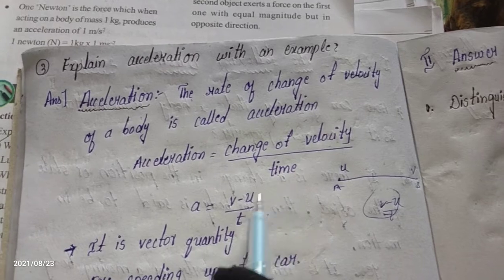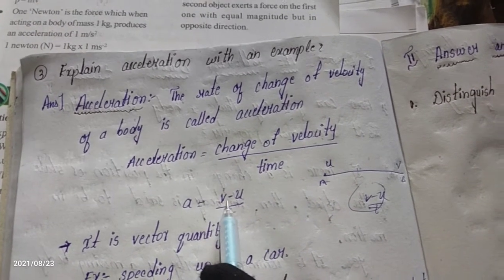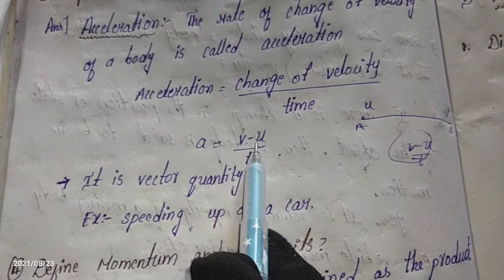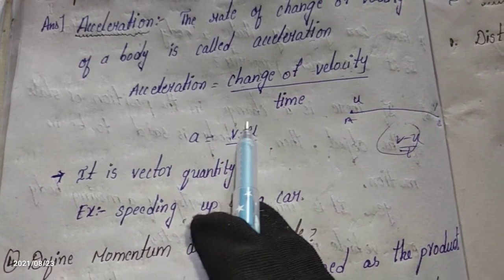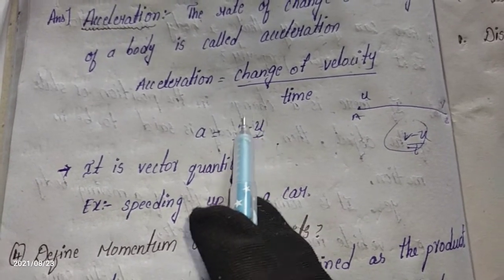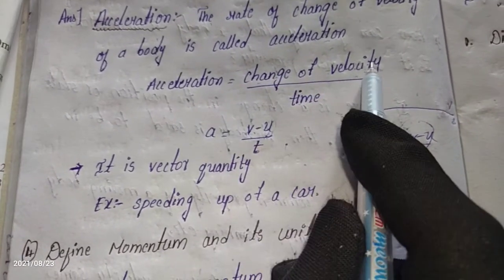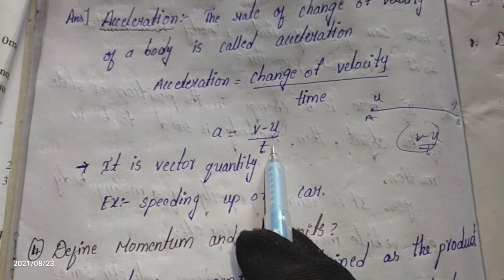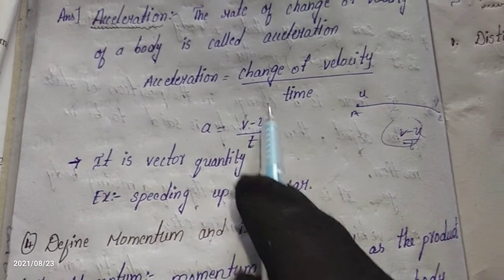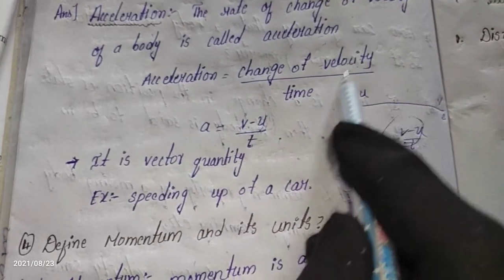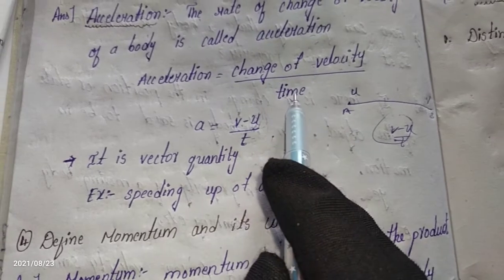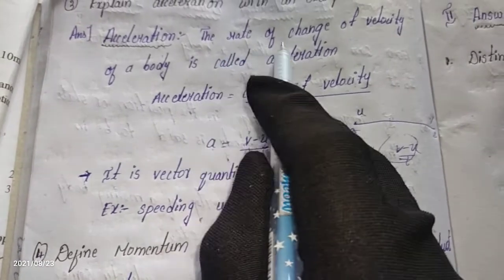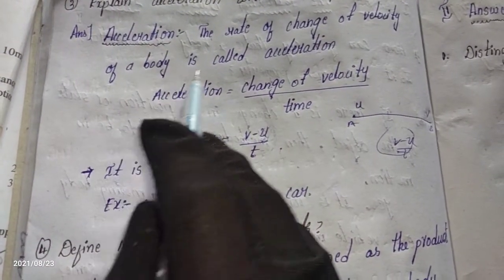What is v? v is the final velocity. Here, v is the final velocity minus the initial velocity. Only the numerator is called the change of velocity. When we divide that change of velocity by time, the formula becomes acceleration. The rate of change of velocity of a body is called acceleration.